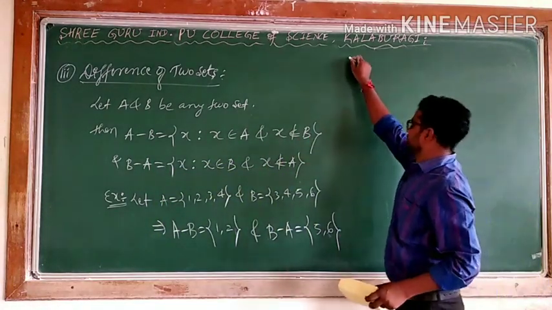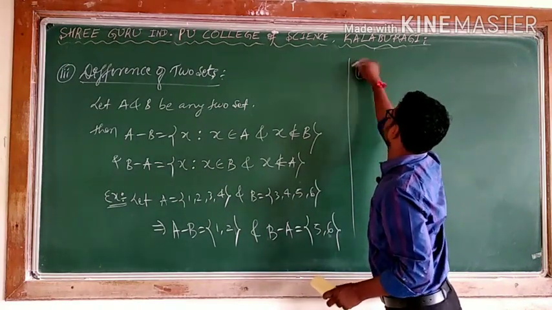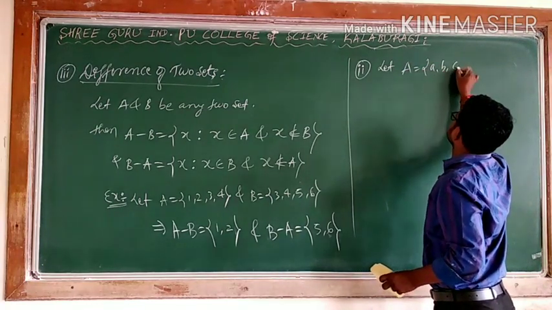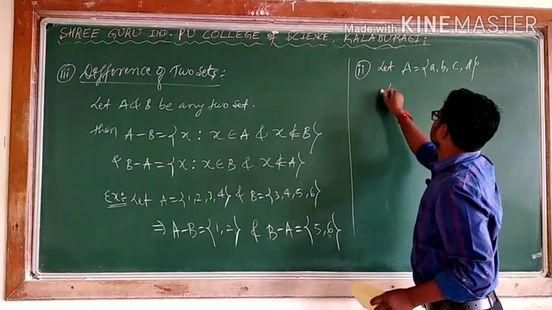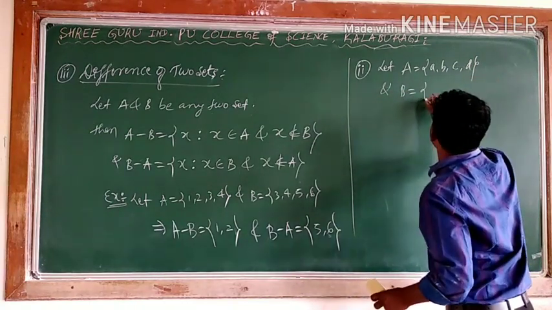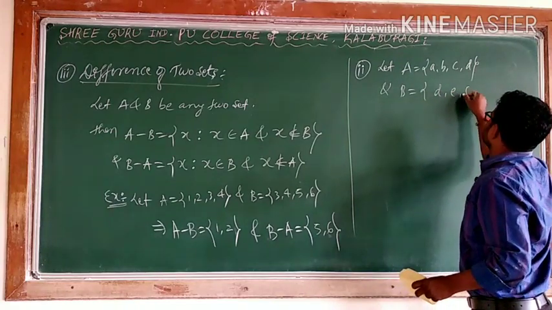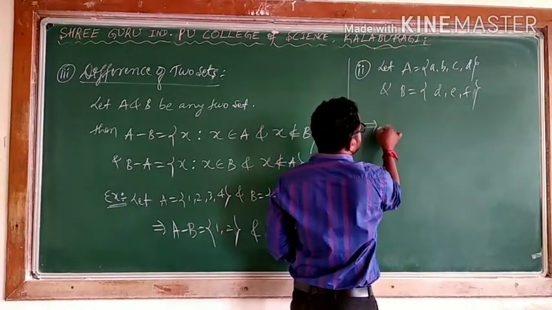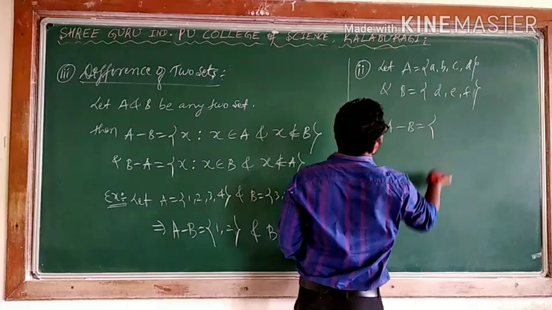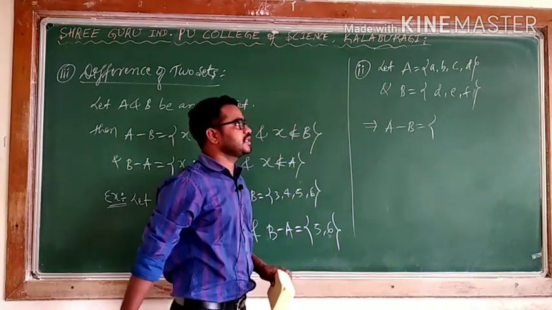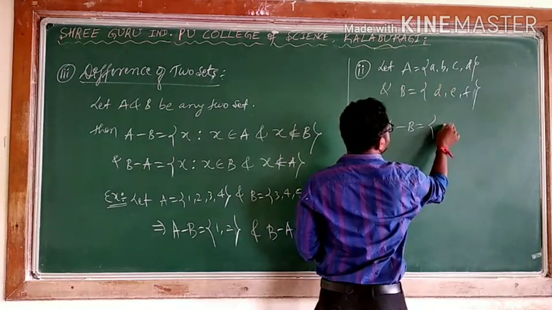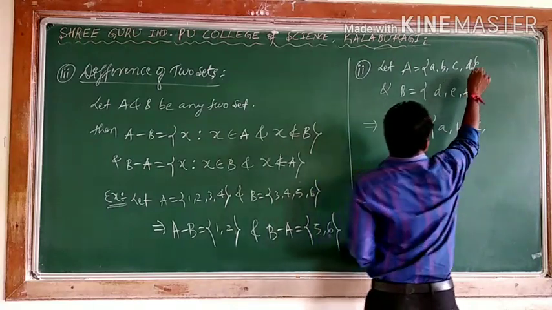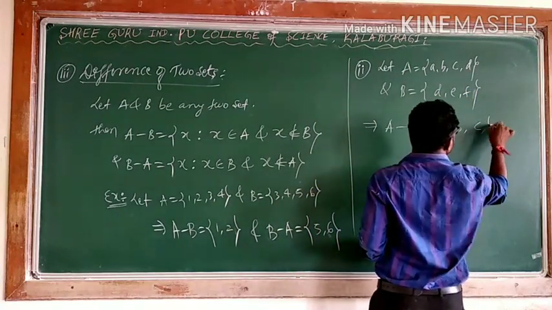I will take another example. Taking some examples you will come to know very clearly. Let A equal a, b, c, d and B equal d, e, f. What is A minus B? A minus B is the set of elements belonging to A but not belonging to B. So a, b, c I can write. d is there in B, don't write. So I will close it.